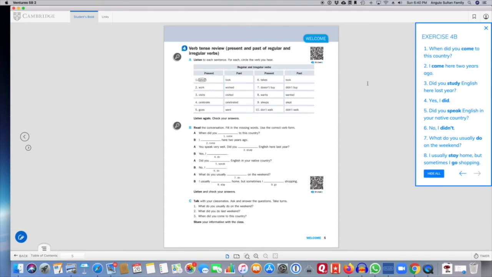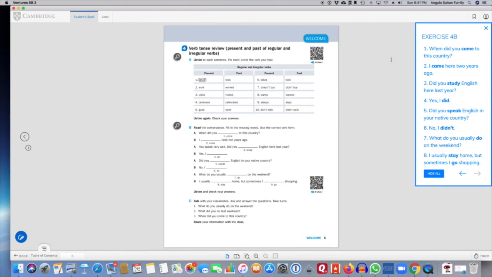All right, so for 4B, we are going to fill in the sentences, the conversation here, with the correct verb form. Okay, so we'll go through these and I will again explain why we use the form that is here in the answer.